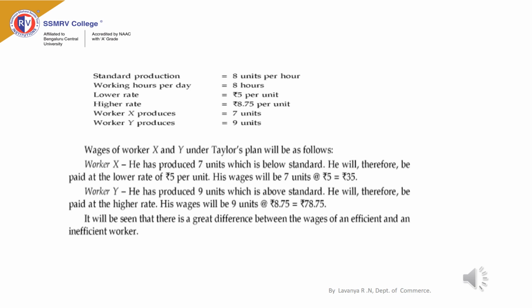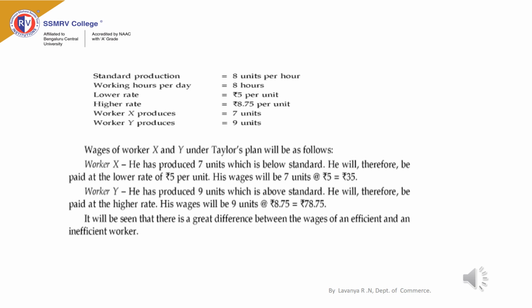Worker X has produced 7 units, which is below the standard production. He is required to complete 8 units, but he has produced only 7 units. Then he will be paid the lower piece rate. His wages will be calculated in the following manner: number of units into lower piece rate. He has produced 7 units and he will be paid the lower piece rate. 7 into 5 rupees, 35 rupees. His earnings are 35 rupees.